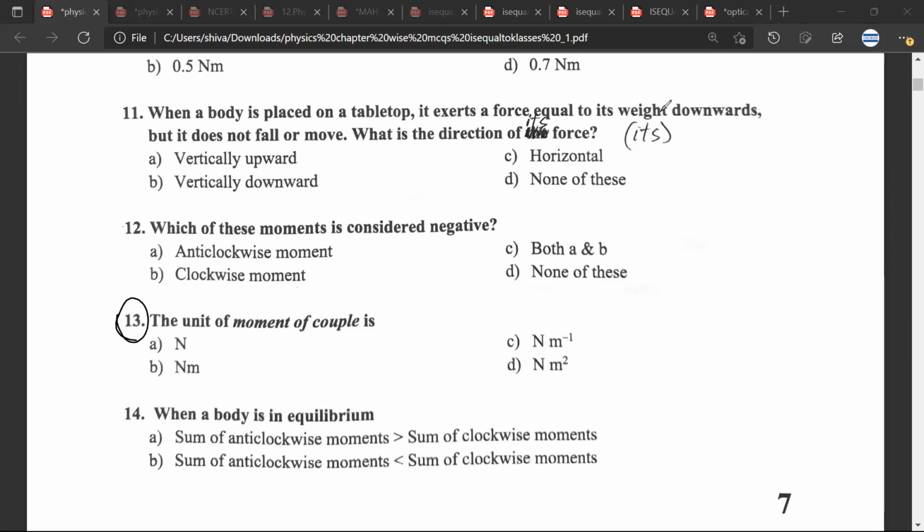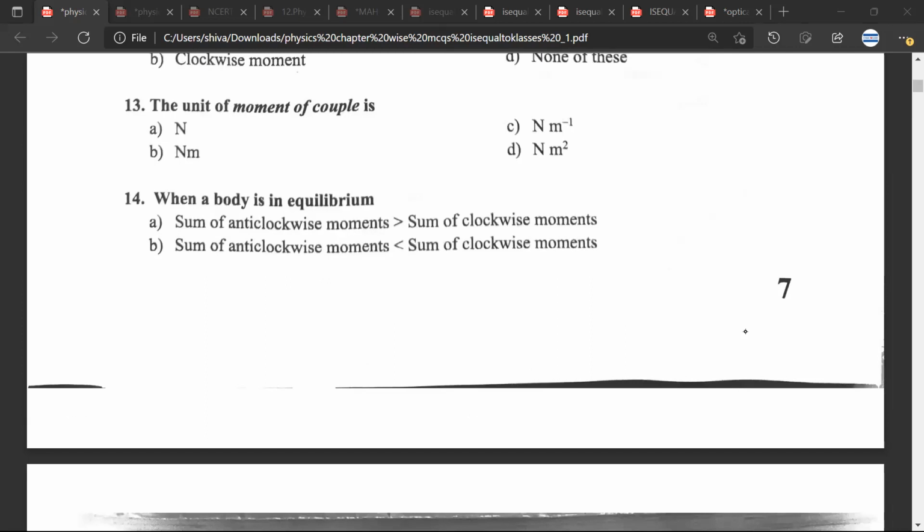Question number 13. The unit of moment of couple is B. The unit would be Newton meter. Of course, it would be Newton meter. It would be force into perpendicular distance, and that is the Newton meter. Question number 14.